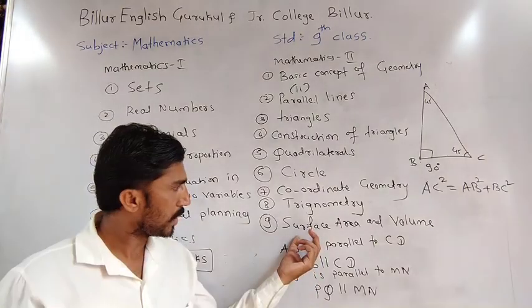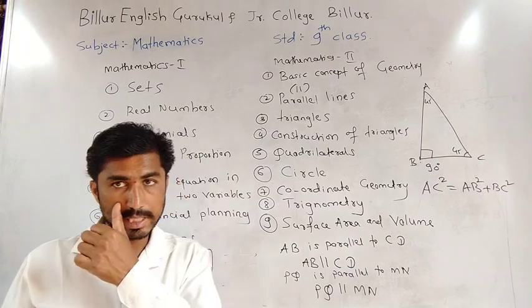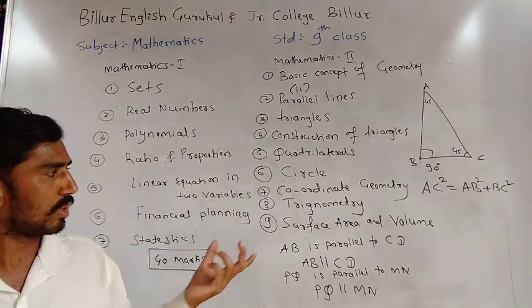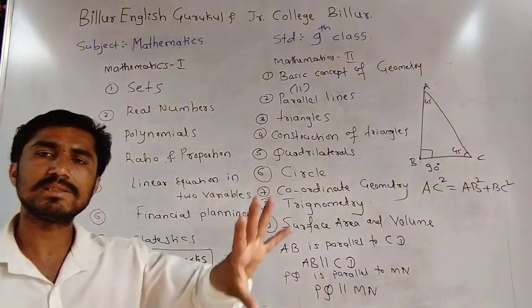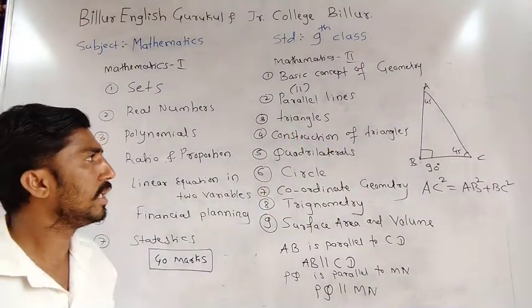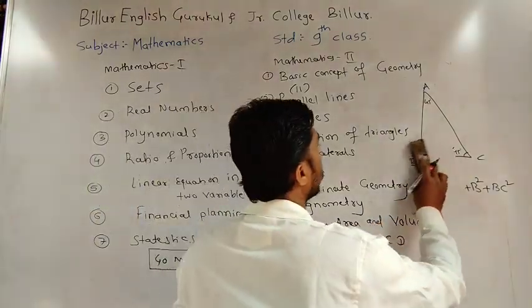Next, surface area and volume. What is the meaning of this topic? What is the meaning of area? Take any shape, a triangle or rectangle.